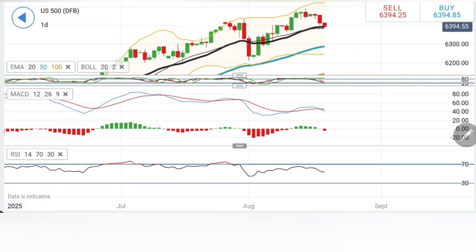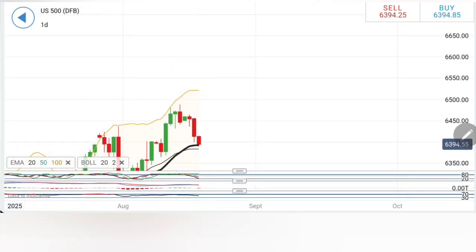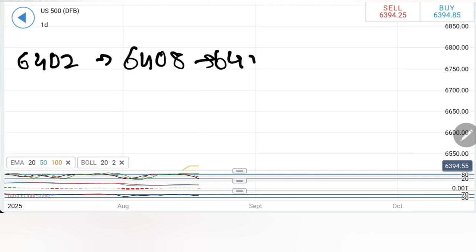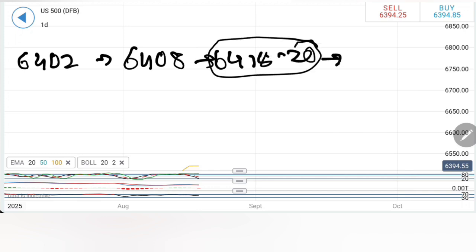Things are bearish on the daily charts, and it has not much scope for a further down move. So considering this, you can buy at 6402, expect 6408 and 6418, 6420 as the next resistance zone. Beyond 6420 is where the bulls are waiting. Beyond 6420 you can stay bullish.